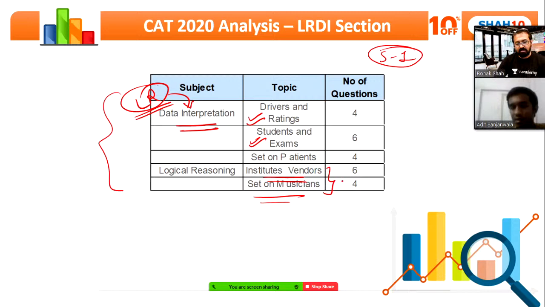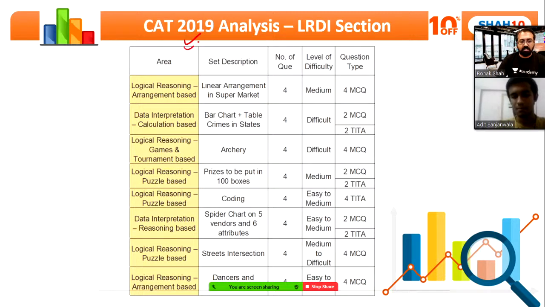You can say these are nothing but arrangement based questions, and the set on patients is again logical reasoning based data interpretation. In fact, if you look at 2019, guys, look at the breakup and let's quickly understand which area we need to focus more on. Should we focus on calculation based DI? Should we focus on games and tournaments, or arrangements, or blood relations, or set theory? This is what we'll understand.